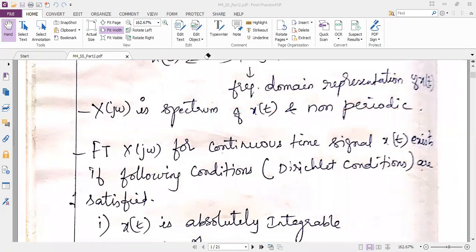And I hope you remember when we discussed CTFS, Fourier series stands for the periodic signal, right? So the input x of t was periodic. Can anybody remember and tell me, if you take the Fourier series for this periodic signal, will that Fourier series be periodic or aperiodic?